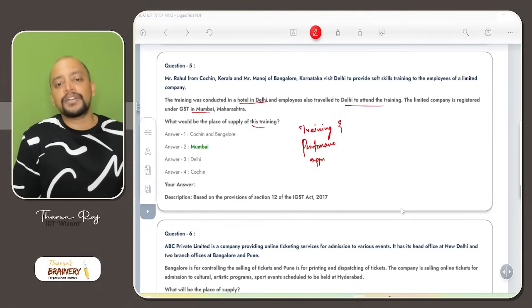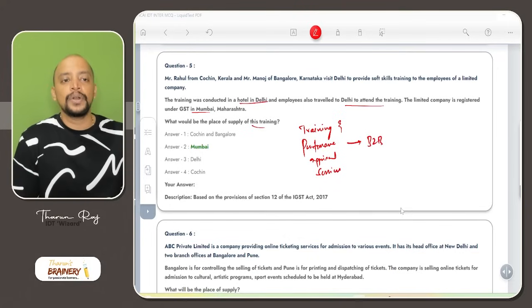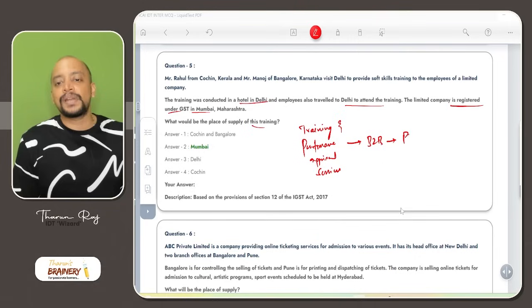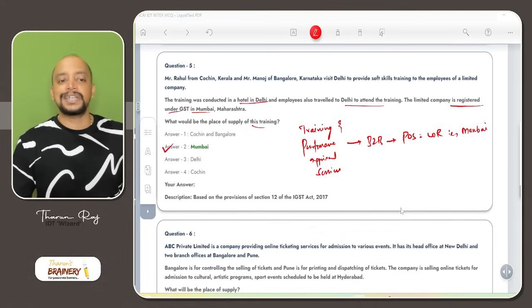So for training and performance appraisal services, what will be taken? Is it B2B or B2C? B2B. How do you know? Because who is the recipient here? The company is the recipient. The company is registered under GST in Mumbai. So B2B, place of supply will be taken as location of recipient. So what is the location of recipient? Mumbai, Maharashtra will be taken as the place of supply. So option B is the answer.